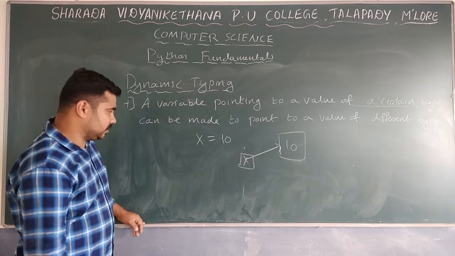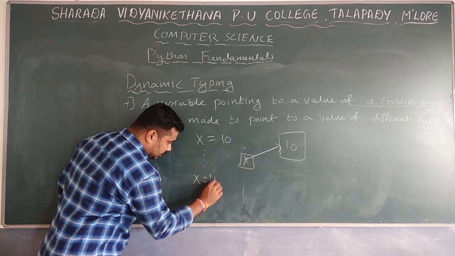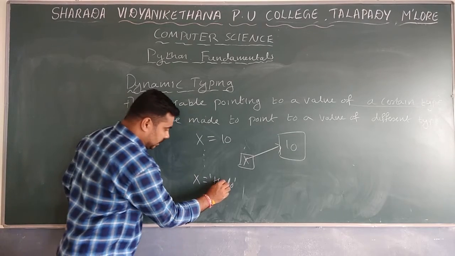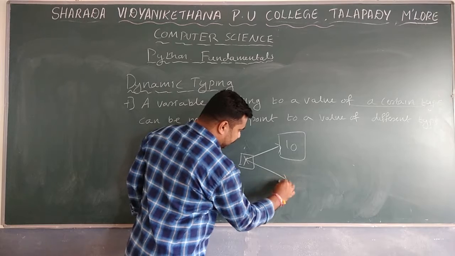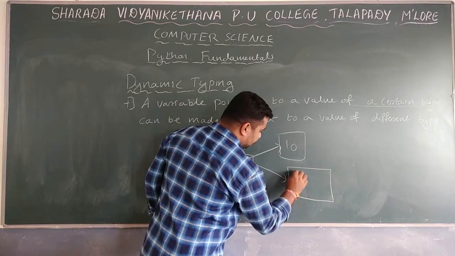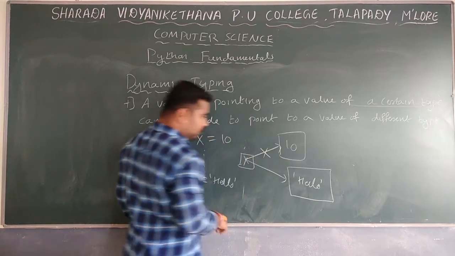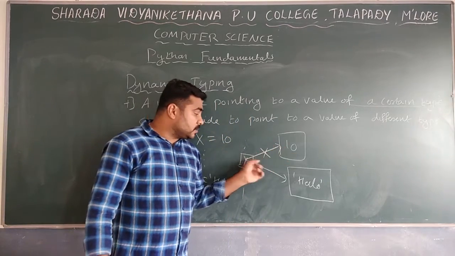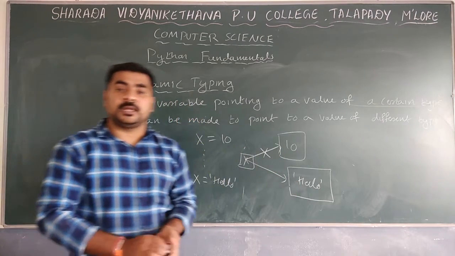Later in the program, I assign x equal to hello. Now x is pointing to one more value, that is hello. The first value link is cancelled; x is no longer pointing to 10, it is pointing to hello. Remember, this is known as dynamic typing.